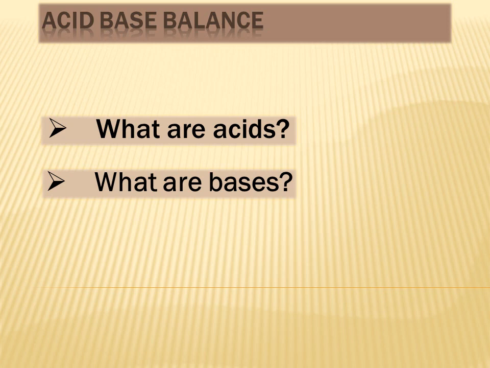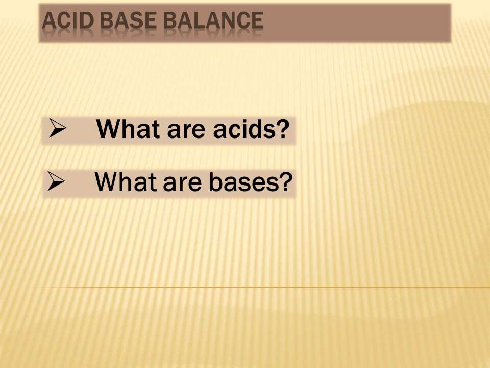Okay, before discussing acid-base balance and the different components that are a part of acid-base balance in our body, I am going to revise a few terminologies and a few concepts that are going to help you in the understanding of acid-base balance. So first of all, what are acids? Acids are those chemical species that are able to donate H positive ions or protons. So acids can release protons.